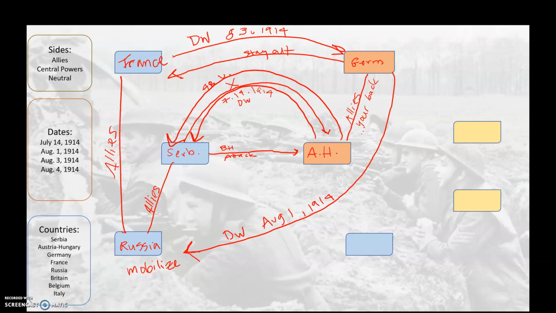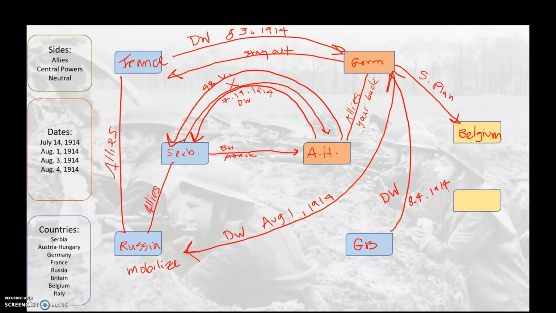Germany needs to attack France. How do they do this? They go through the Schlieffen Plan, through Belgium. Belgium is yellow because they are neutral, remember? So Germany does the Schlieffen Plan through Belgium to try to attack France. Great Britain hears about this, and they get so angry, they declare war on Germany. So declare war, and this happens on August 4th,